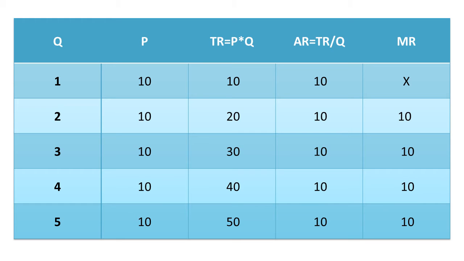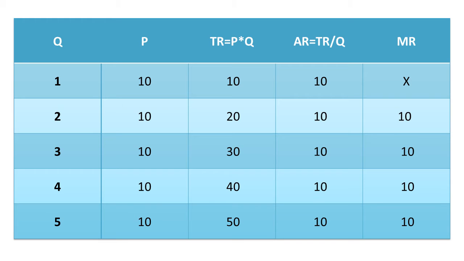Q is the production quantity, which increases one by one. P is the production price. TR is total revenue. Total revenue can be found by P multiplied by Q. AR means average revenue. That can be found from total revenue divided by Q. And MR is calculated as delta TR divided by delta Q.